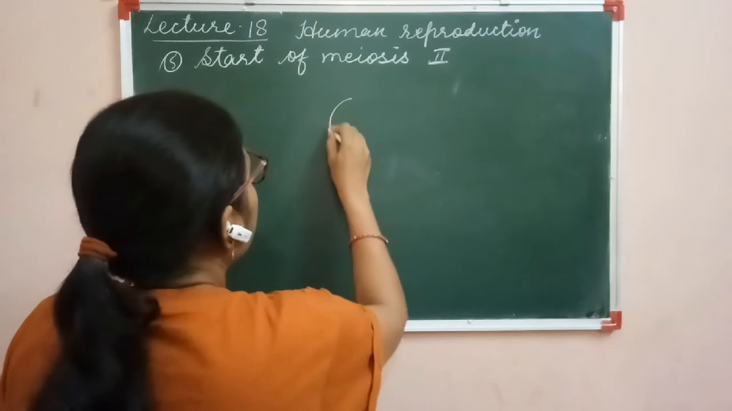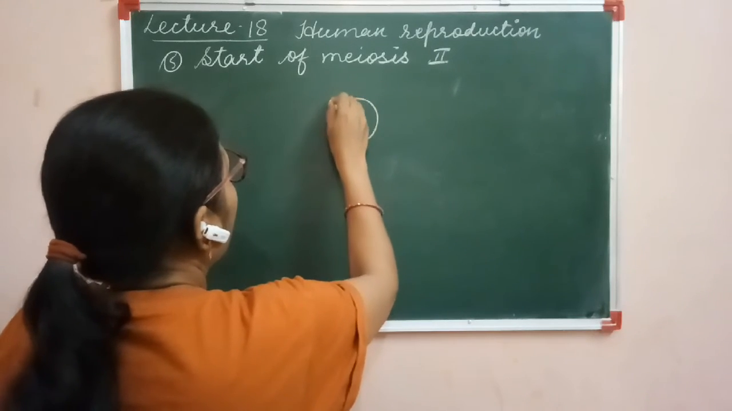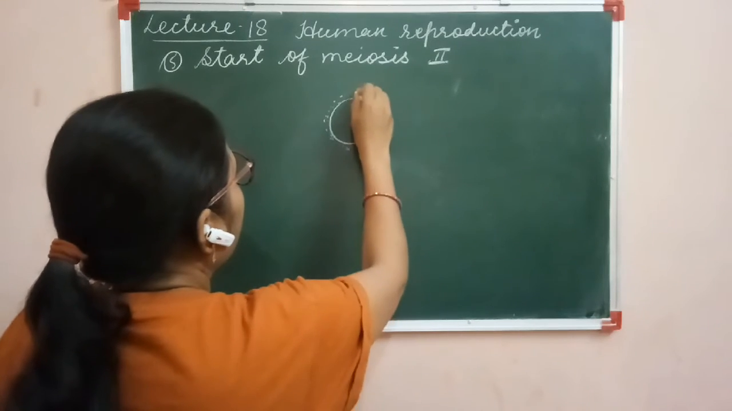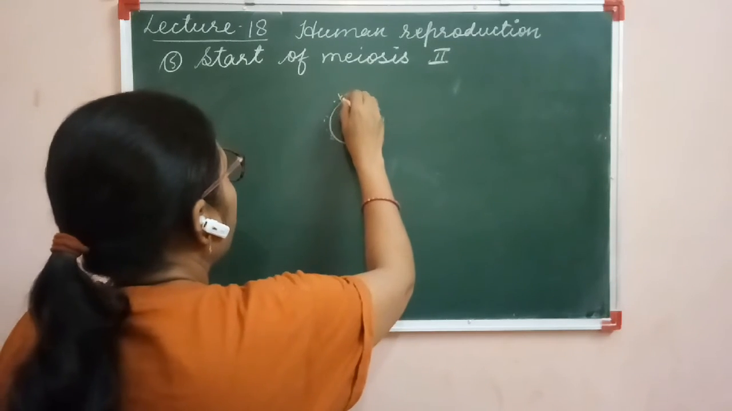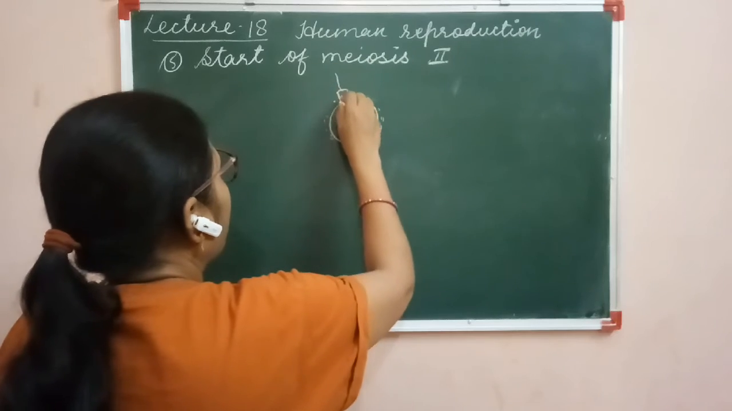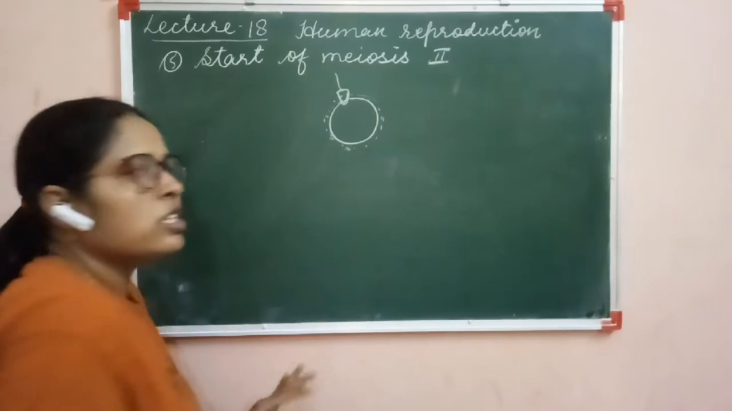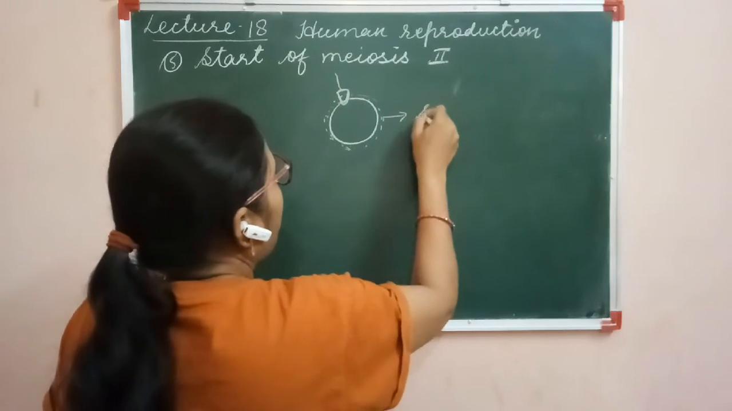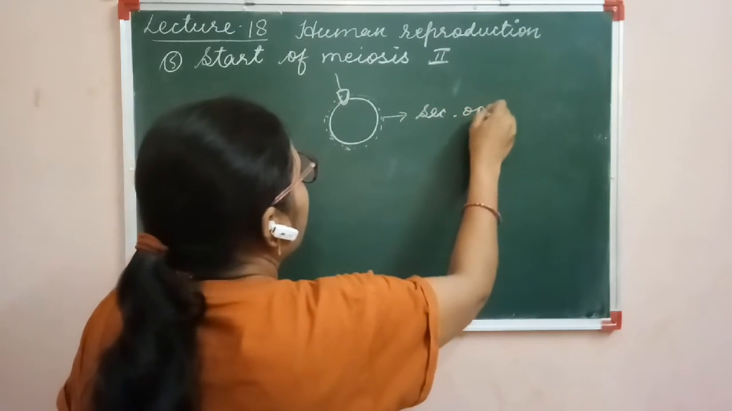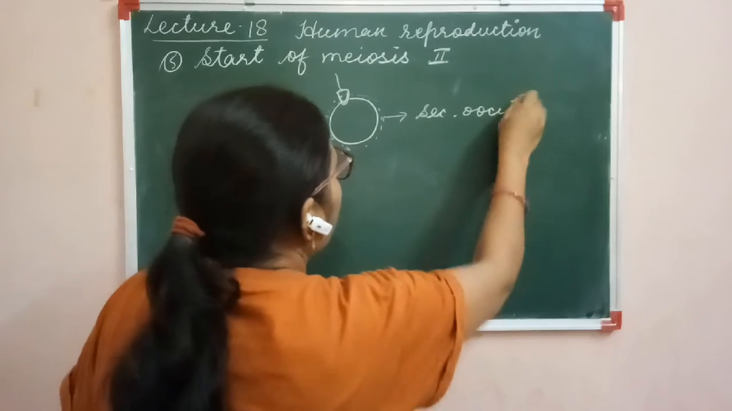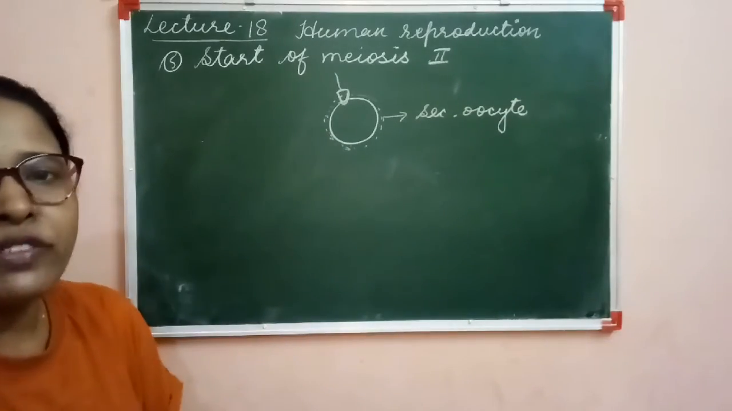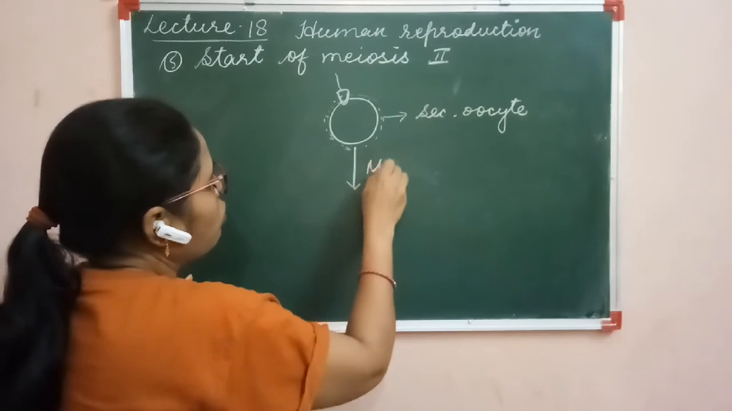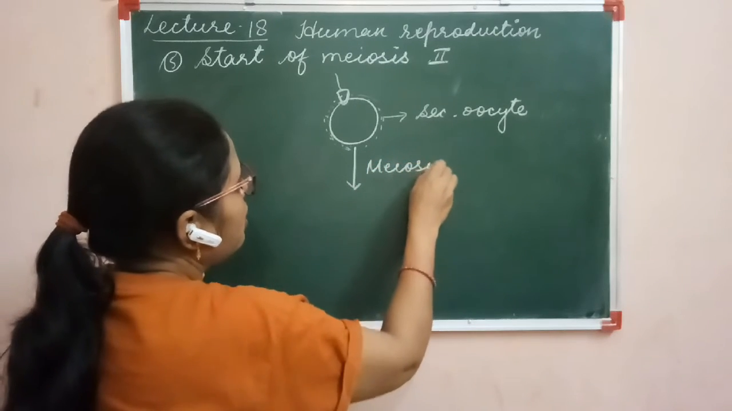Clear? This is the secondary oocyte and these are the membranes of this secondary oocyte. Here the sperm touches the wall of the egg. When the sperm touches the wall, this is not the egg, this is the secondary oocyte. This secondary oocyte will undergo meiosis 2.